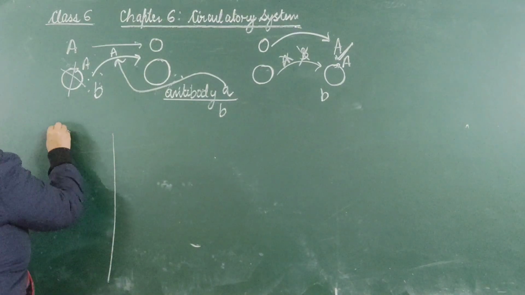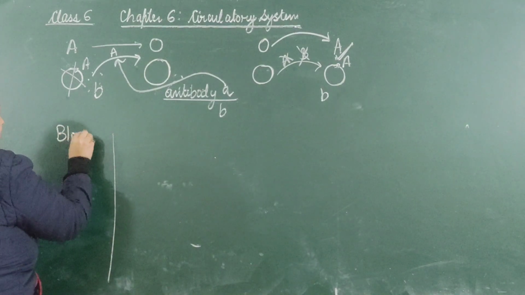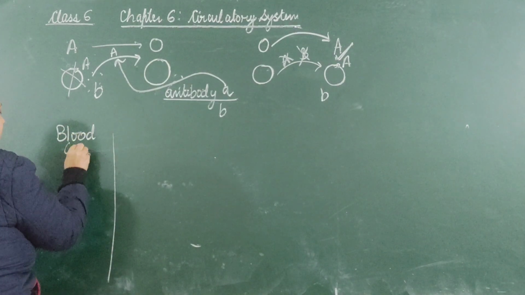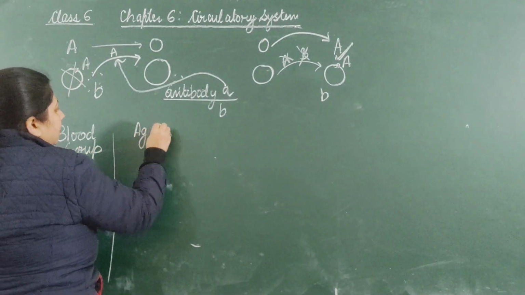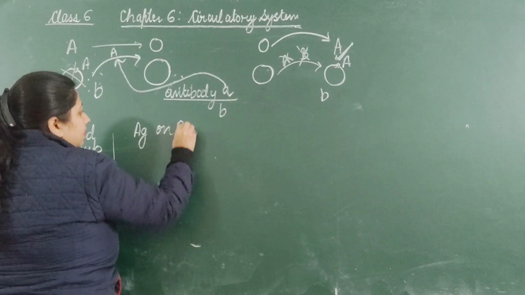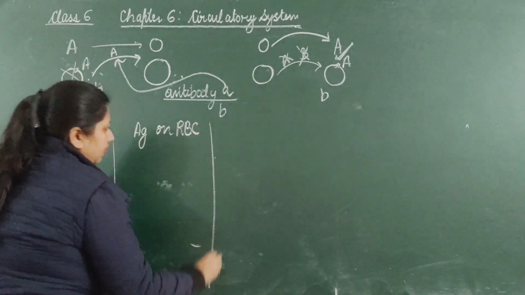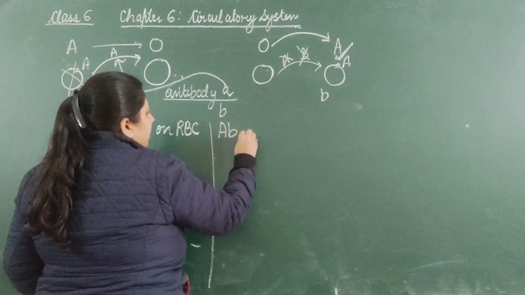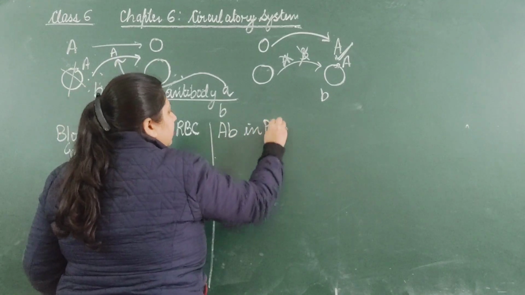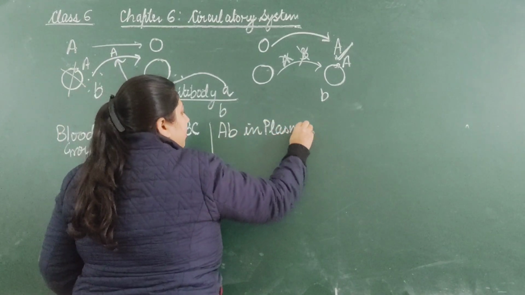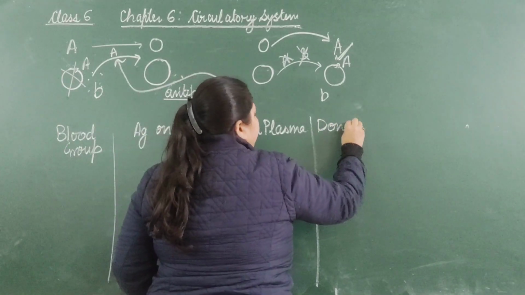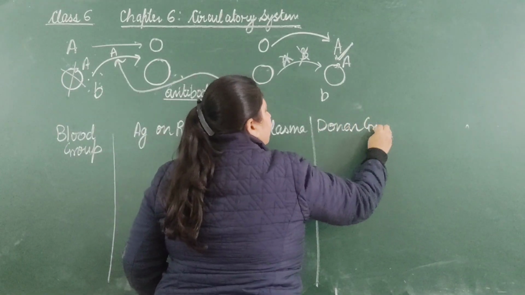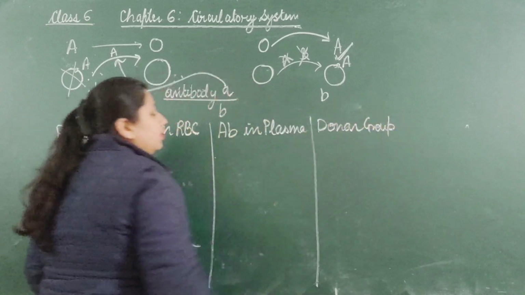So this is blood group, antigen on RBC, antibody in plasma, and donor group.